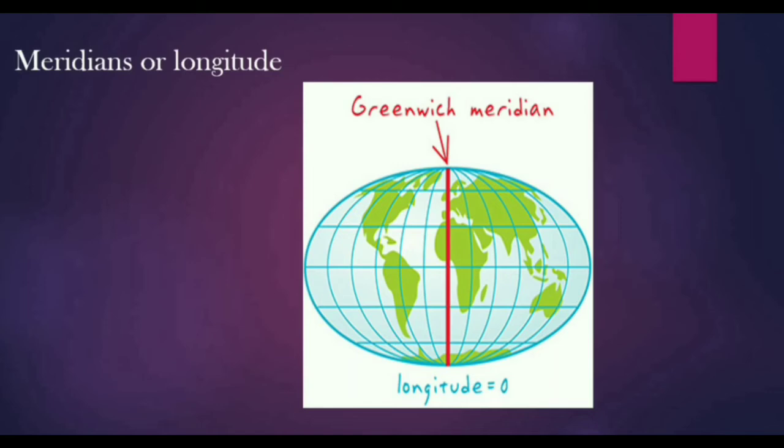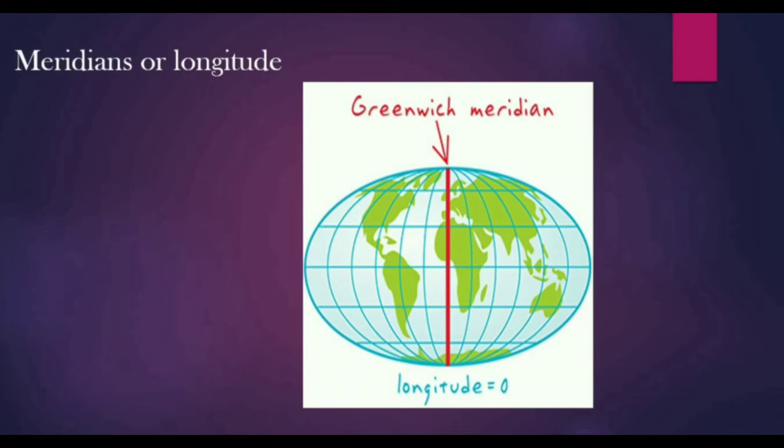I had explained in my previous video also. It is just opposite to the prime meridian. What is that? It is 180 degree longitude. The name of that meridian is IDL, that means International Date Line. Just opposite to the prime meridian is the longitude of 180 degree, that is named as IDL, International Date Line.